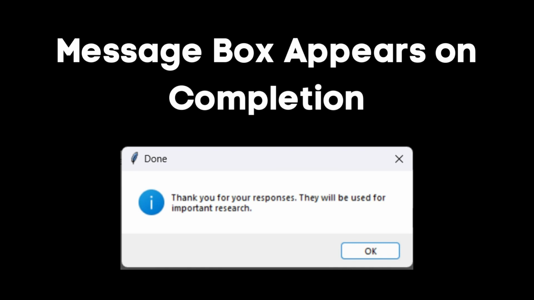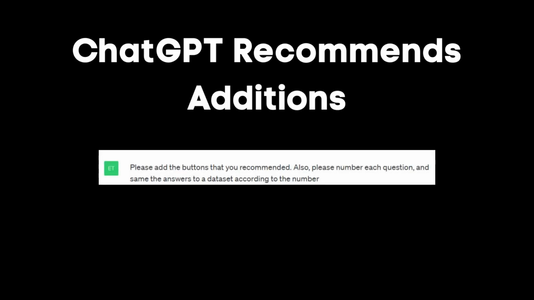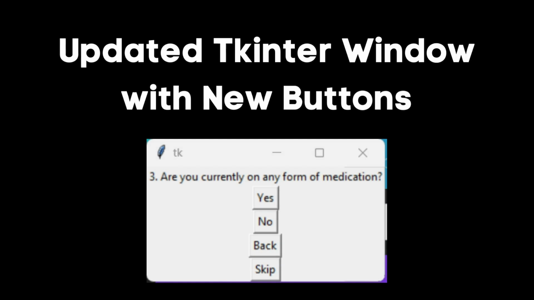ChatGPT recommended me some additional features to add to the tinder window. I asked ChatGPT to include the recommendations with the following prompt. Please add the buttons that you recommended. Also, please number each question and save the answers to a dataset according to the number. The window was then updated with the new buttons.